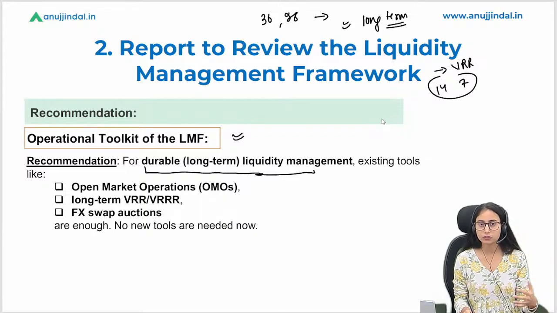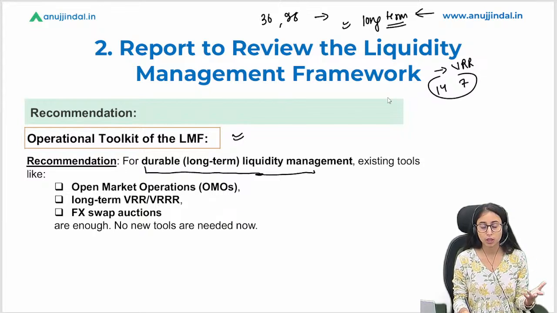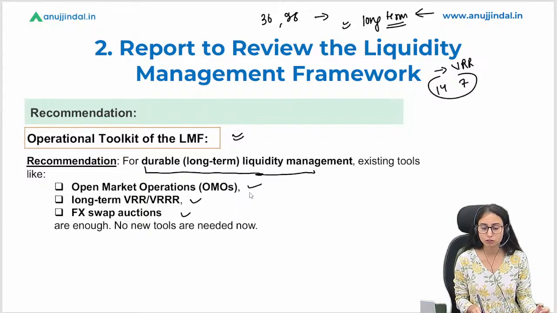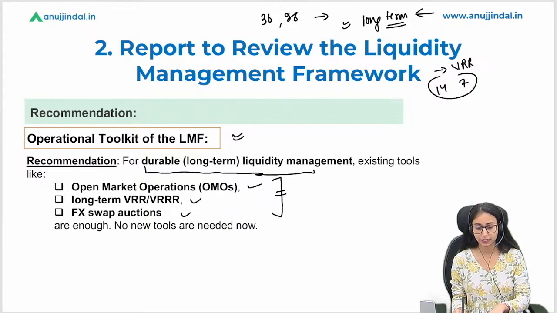The committee asked, do we need to bring some changes in these long-term liquidity management tools? The answer was no. We do not need to make any changes to the OMO that is currently there. We do not need to change anything regarding the VRR and VRRR in the long term. And then we have forex swap auction as well. We do not need to change anything under these specific tools. They are running well and they are doing great in the current economic conditions. So they are enough. No new tool is required in this.